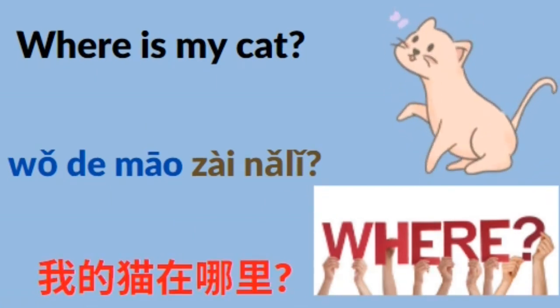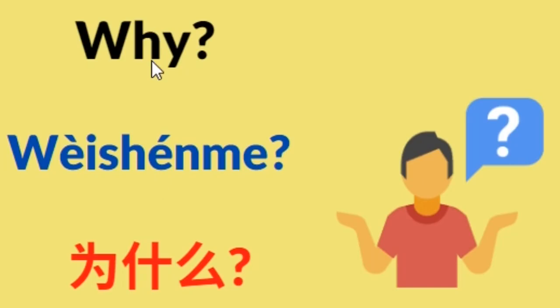Oh, the last one is why. How to say why in Chinese? It's 为什么? Wei is just pronounced like why. Shenma means, we just learned that, what. 为什么? Together that means why.